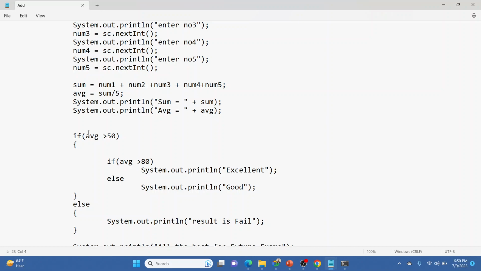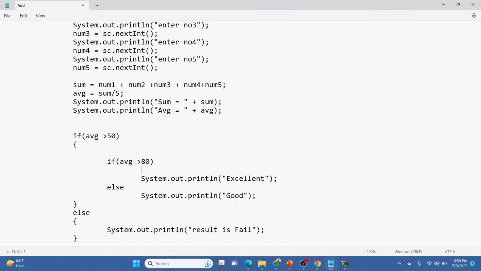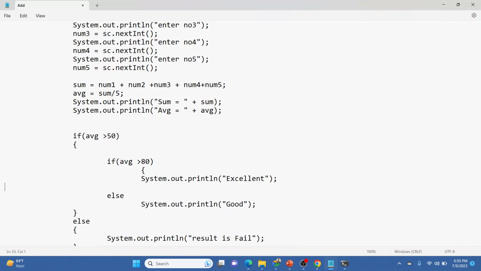Or one more time, if we execute it again and go into the case where the average is 70, it checked the average is greater than 50, it went into this statement, then average 70 is greater than 80, no, it means it should go into else, then it printed good. So that's how the nested if else statement is used. Now if you are going to use multiple lines in it, then you have to write these blocks. These should be inside these blocks.